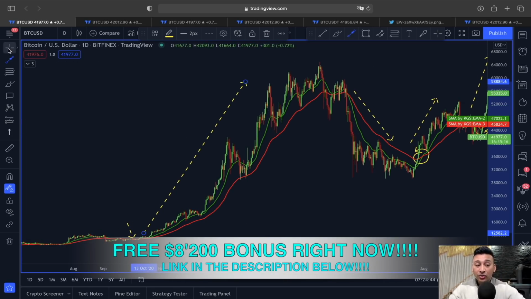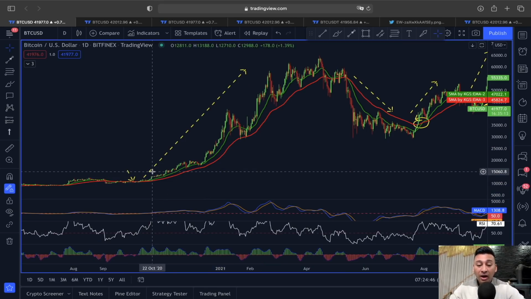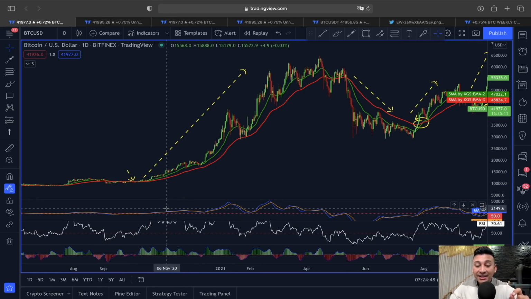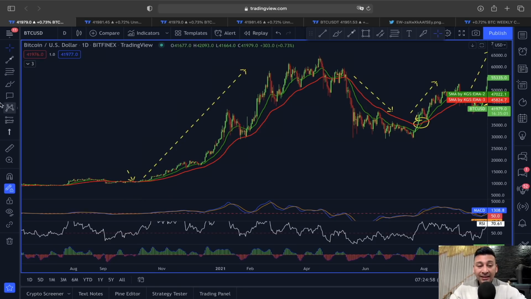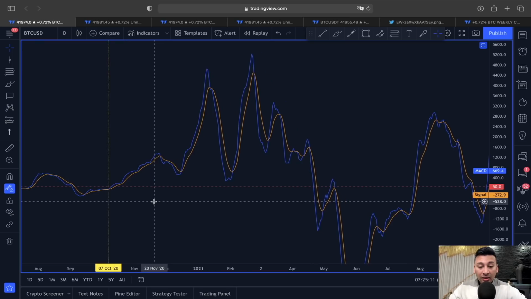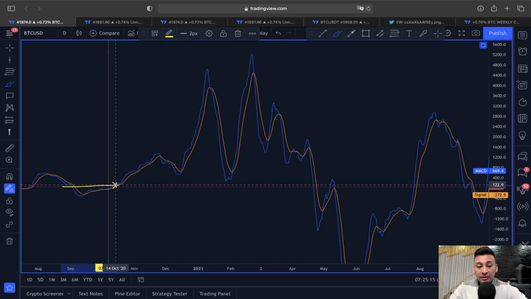But not just only that, to confirm this movement, what I also did, I added MACD, RSI and T3 CCI indicator confirmation. For example, when we saw this crossover happening here, exactly at the same time, the MACD, you can see, started appearing above this 50 level, right? You can see this line, this red horizontal line is a 50 level line.